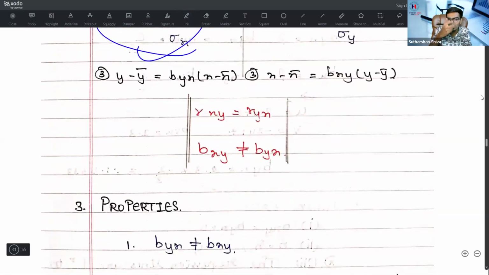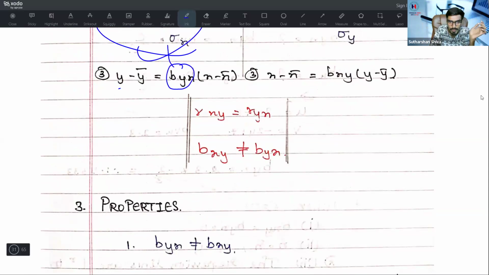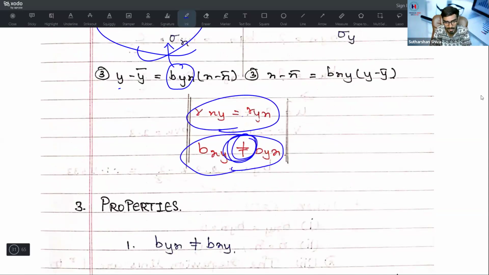Now come to the third part. What is the third step? y minus y bar. You will find all the values. Now y minus y bar value is already given, x minus x bar value is given. Once you find this, you can easily equate the equation. r xy is equal to r yx, that is, correlation will be equal, but regression coefficient will not be equal.